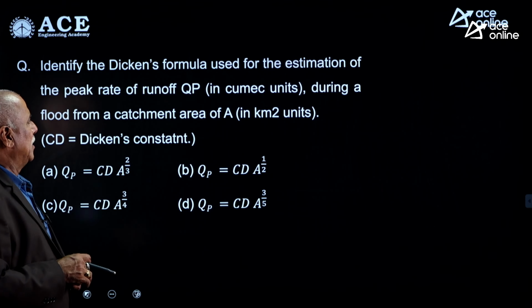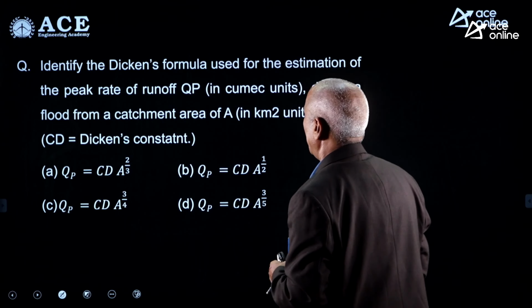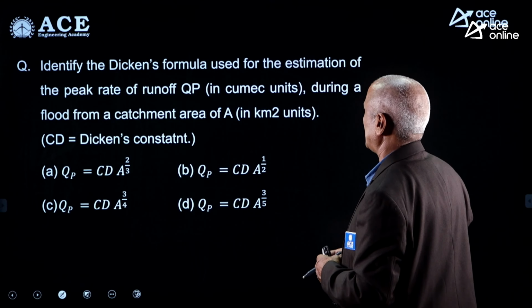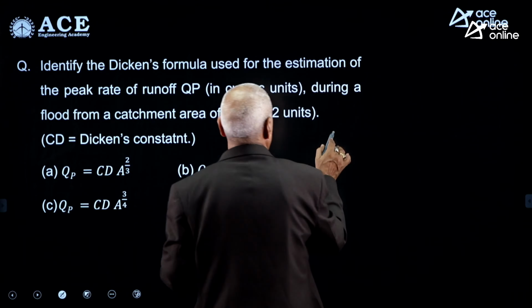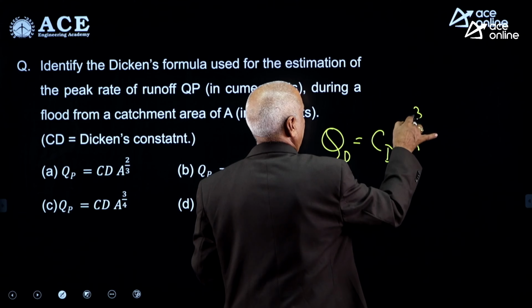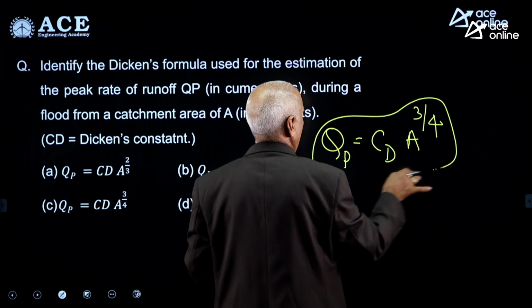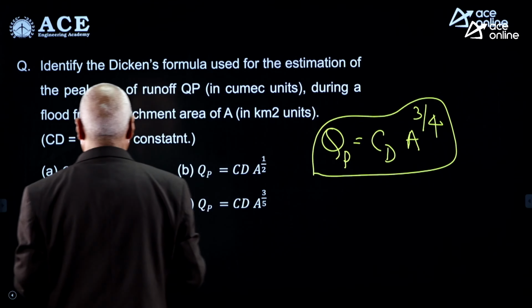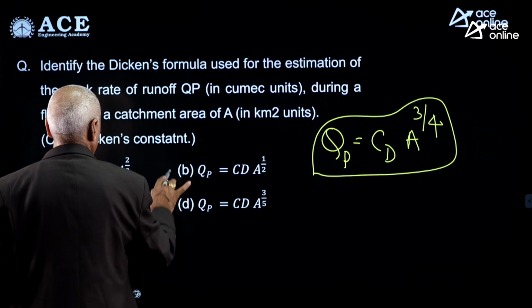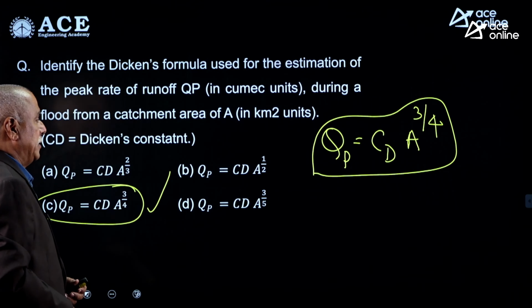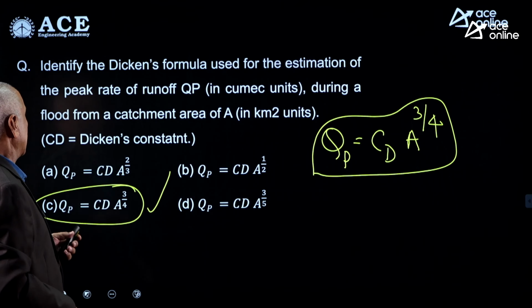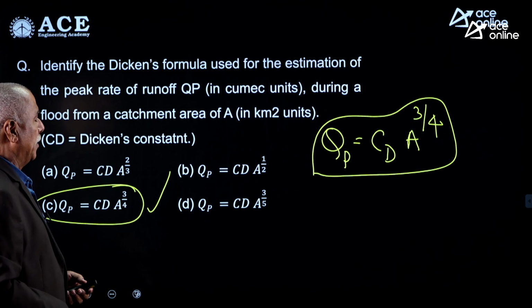Identify the Dickens formula used for the estimation of the peak rate of discharge, Qp, peak discharge, during the flood from a given catchment area. Q peak is equal to CD into area power 3 by 4. CD into A power 3 by 4. Dickens formula is applicable for the catchment's estimation, an empirical formula for runoff.